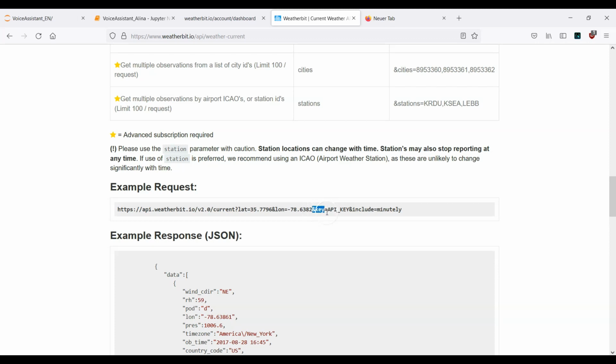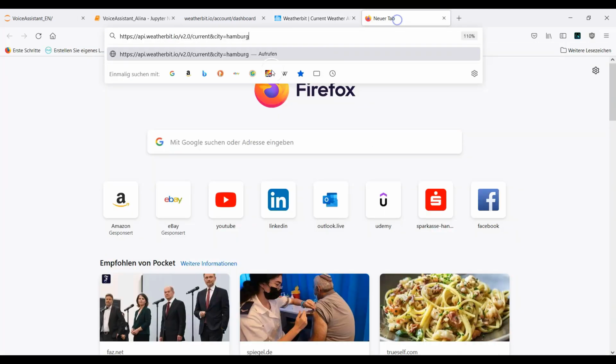The information about include minutely, let's leave it behind. It's not necessary right now. What we want to do is copy this part and paste it directly after your city. And now we need to provide our API key.